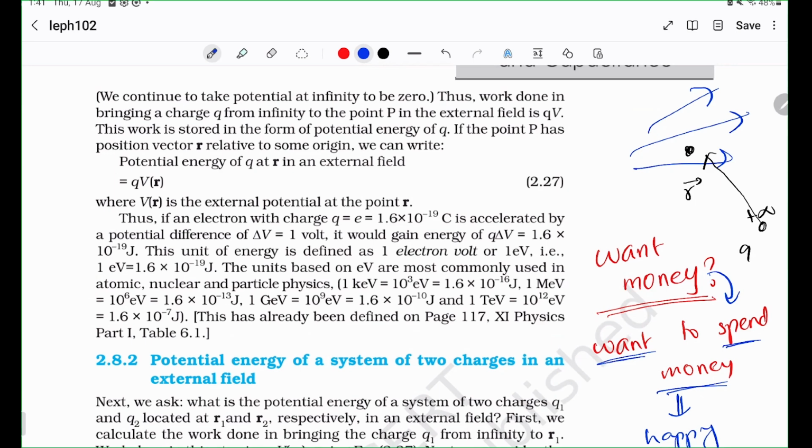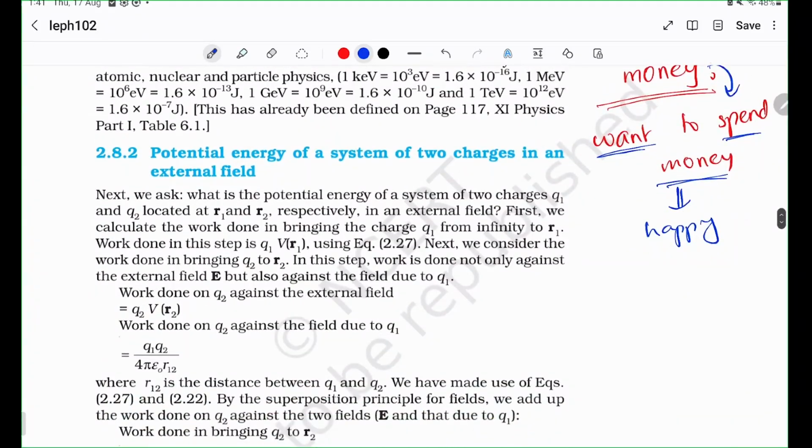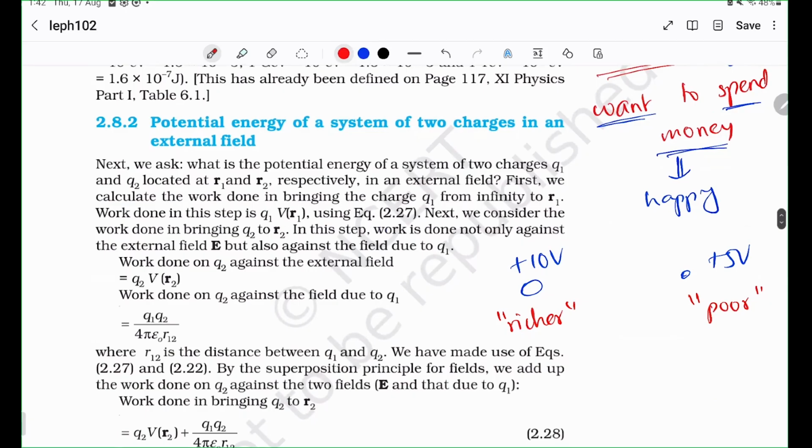So just like potential energy, I'm just relating it to physics. If you're ever wondering why a charge goes from plus 10 volts to plus 5 volts: plus 10 volts is richer, plus 5 volts is poorer. If you think about it, nobody wants to become rich just for being rich. There's no use in just having a few billion rupees and keeping it in your bank account, right? After having all the 10 volts, you need to somehow spend it. Only then will that make you happy. So you need to make the 10 volts 5 volts. I hope you understand now. That is why everything wants to become poor.